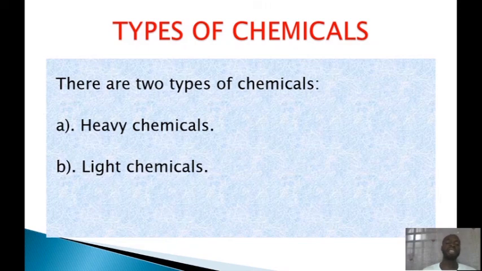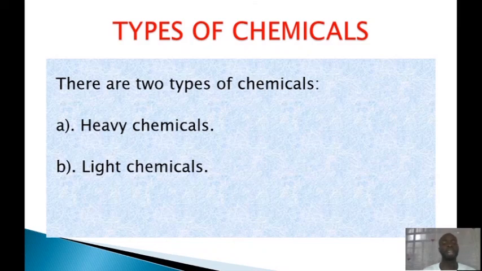Okay, having looked at this, I want to give you two other differences. I have given you just one. I said that these ones are produced in large quantities, while these ones are produced in small quantities. Another difference between these two types of chemicals is that heavy chemicals have a high degree of impurity. That means it contains impurities, so purity is not put into consideration when it is being handled.